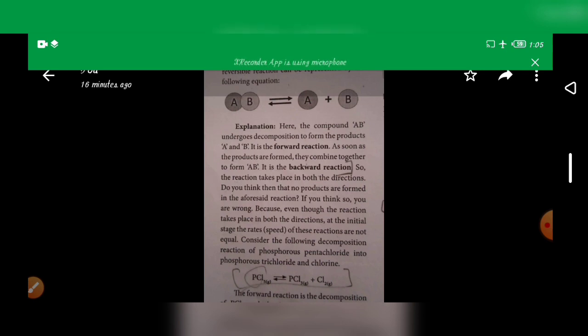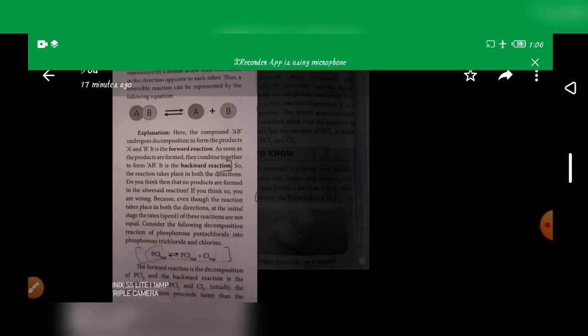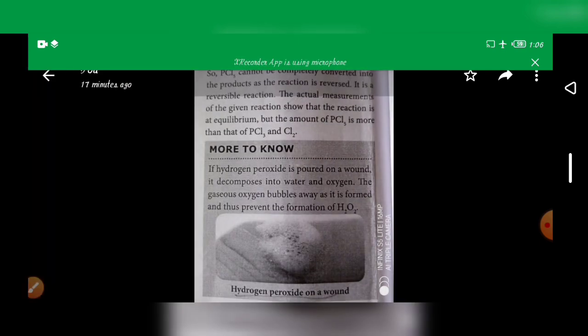Initially, the forward reaction proceeds faster than the backward reaction. After some time, the speeds of both the reactions become equal. So PCl5 cannot be completely converted into the product as the reaction is reversible. It is a reversible reaction. The actual measurements of the given reaction show the reaction is at equilibrium, but the amount of PCl5 is more than the PCl3 and the Cl2.